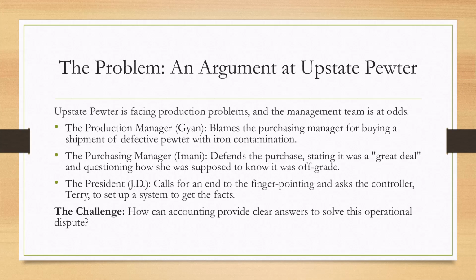The company president, JD, steps in to call for an end to the finger-pointing and asks the controller, Terry, to set up a system that can provide facts. This sets up our central challenge. How can managerial accounting provide clear answers to solve this type of operational dispute?